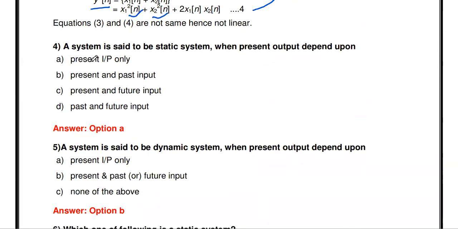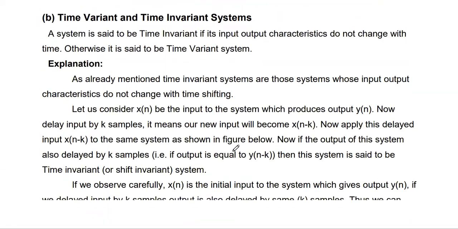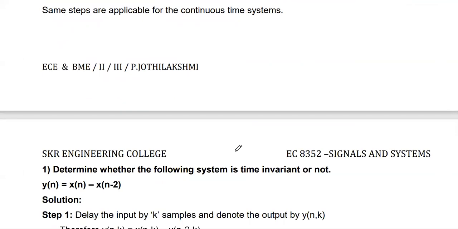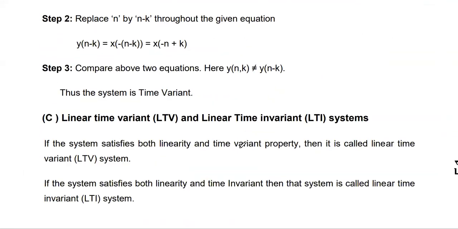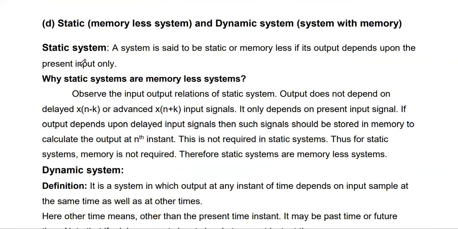Then the next question: a system is said to be static. Another classification of systems is static and dynamic. What is meant by static? A system is said to be static when the present output of the system depends only upon the present input. The system is said to be static or memoryless. Another name for the static system is memoryless system. What does memoryless mean? Its output depends upon the present input only.